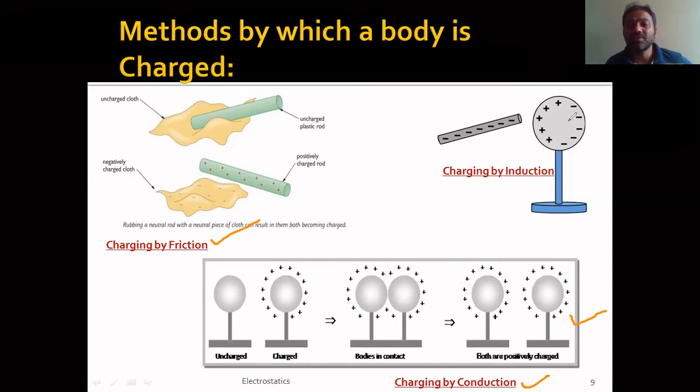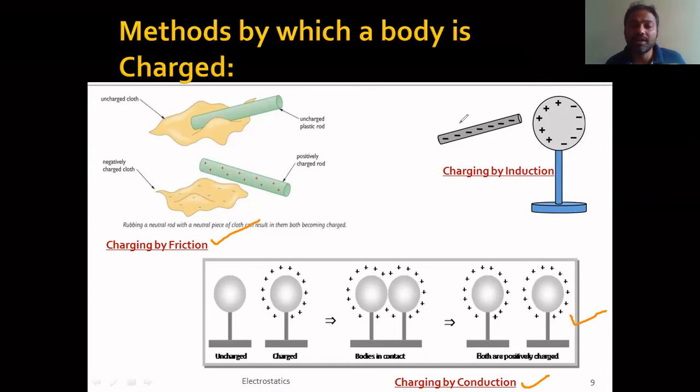And now coming to this one, this is charging by induction, which is again one method by which a body is charged. So what is charging by induction? It is a method in which a body is charged by bringing a charged body nearer to an uncharged body, but you should not touch them. You have to bring it near to it.